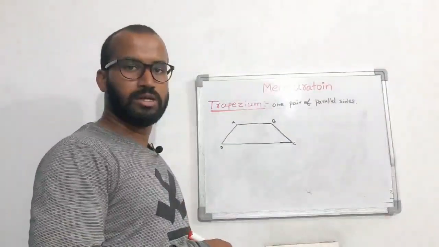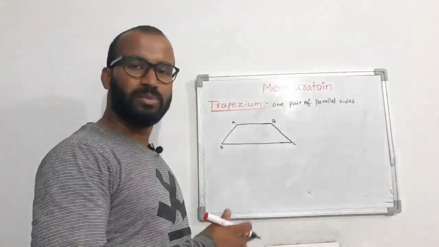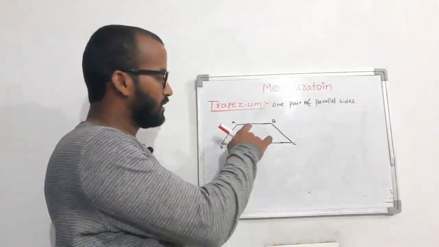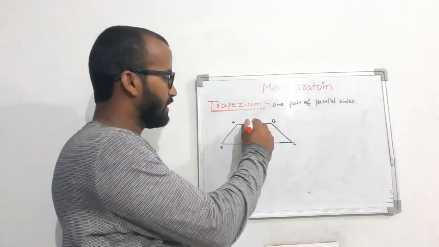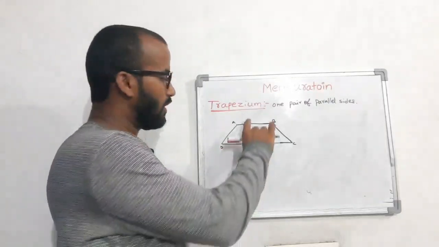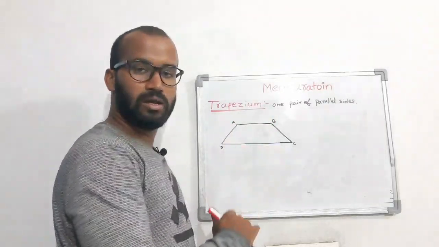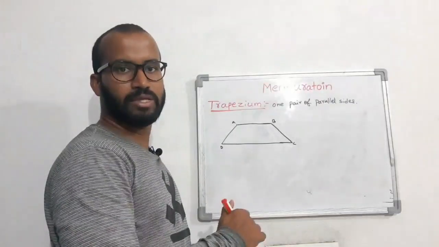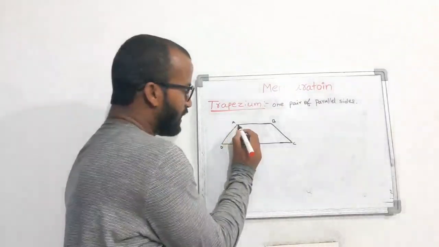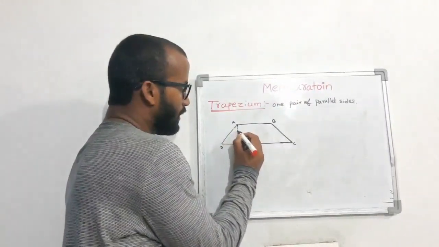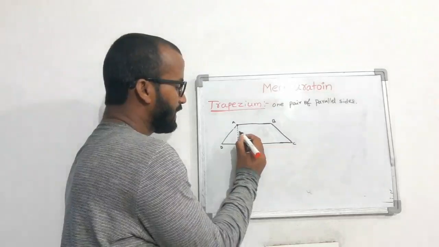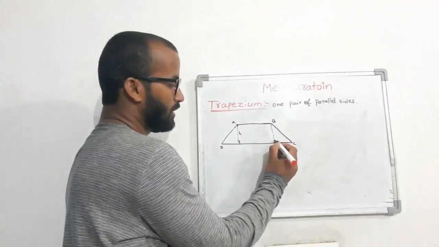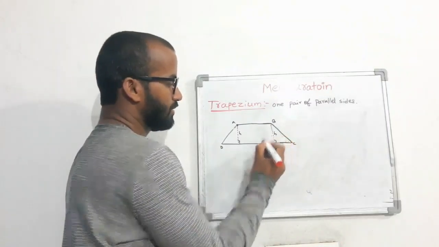Our next 2D shape is trapezium. What is meant by trapezium? One pair of parallel sides. This side and this side are parallel. One pair is parallel. This pair is not parallel. Out of two pairs, if one pair is parallel, then we can call it a trapezium. From this vertex, if I draw a perpendicular, it is called altitude, or height.